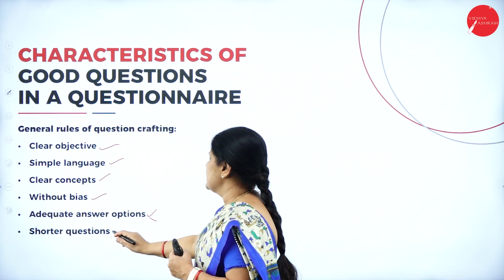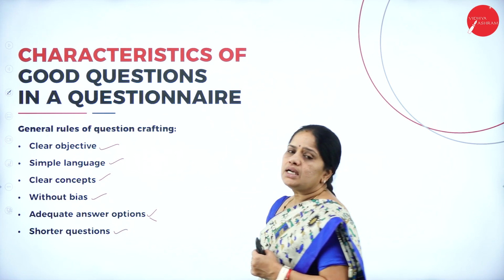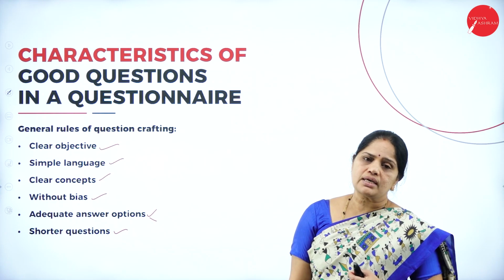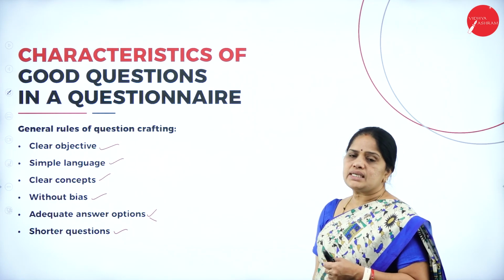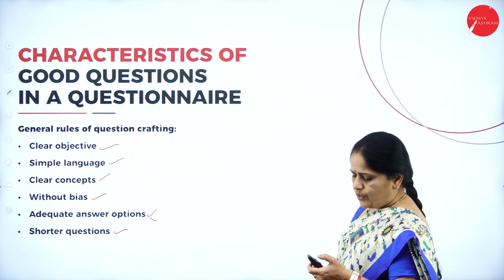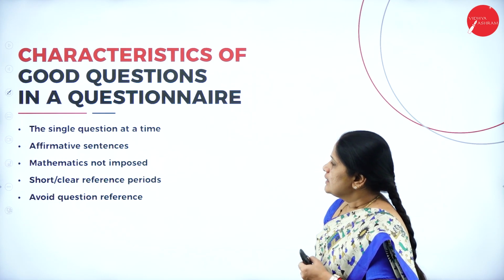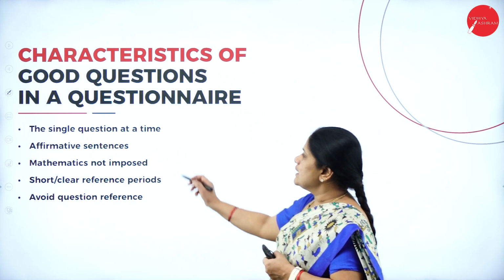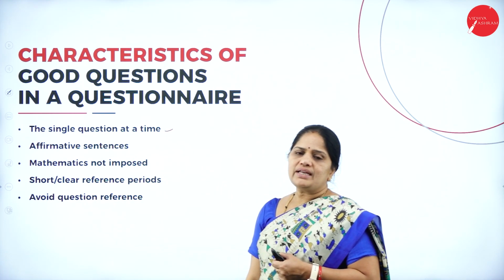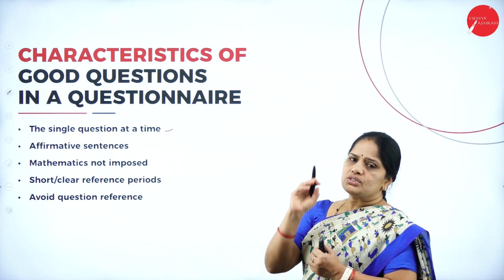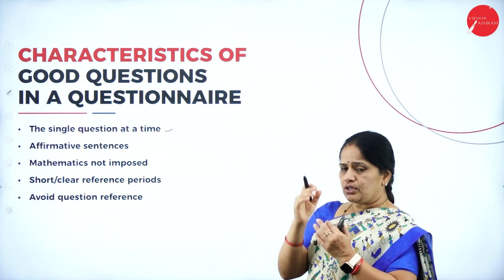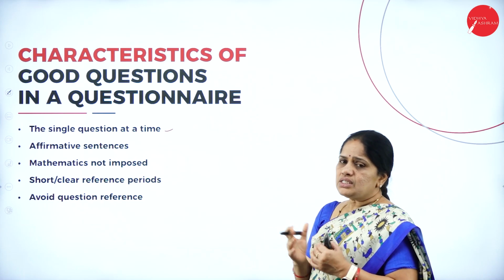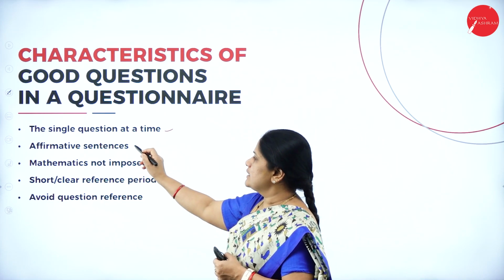Then the last one is shorter questions. Try to keep questions as short as possible. So in this way, you will be able to see that you have an ideal questionnaire. Then next one is a single question at a time. So when you are having a question, one question at a time will be good. Instead of having one or two questions in one question, it is better to have a single question at a time.